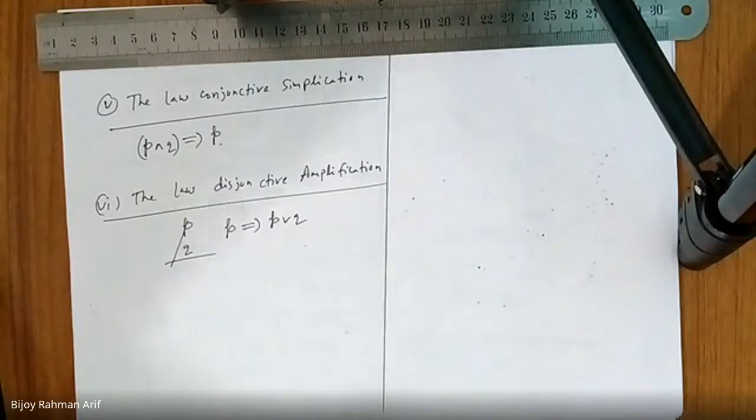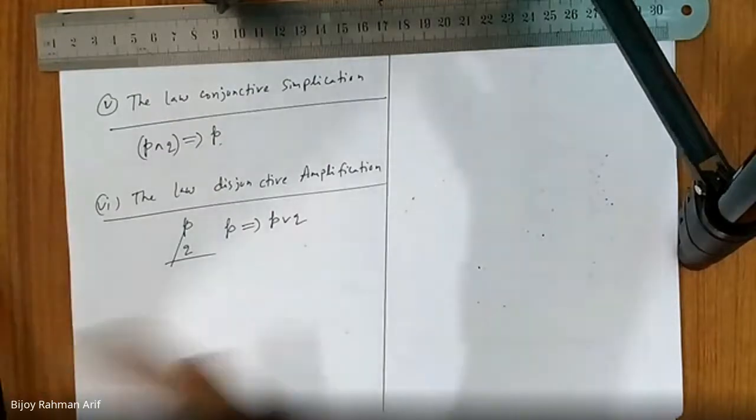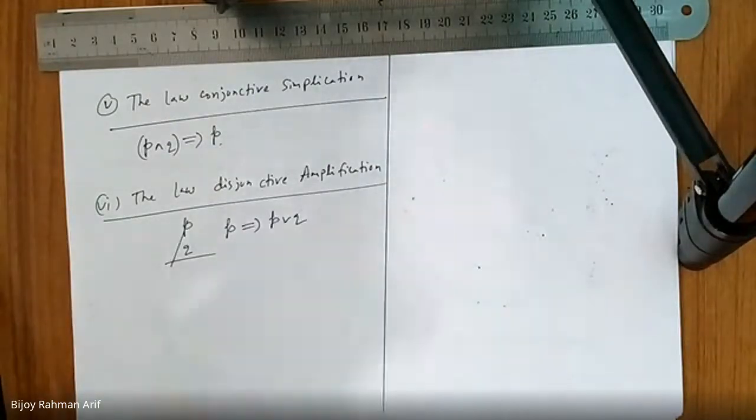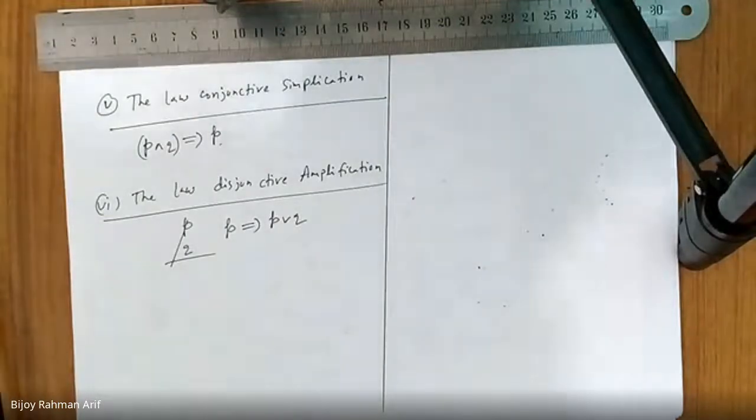On the left side, there is only one term. It is amplification because we amplify the right side. And the right side is connected with disjunction. That is why it is called disjunctive amplification. Okay, guys?